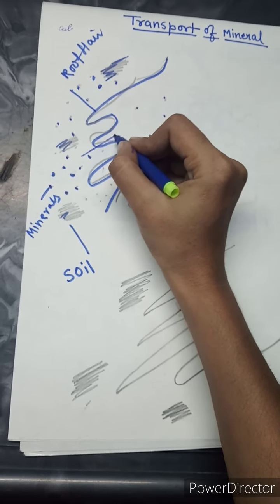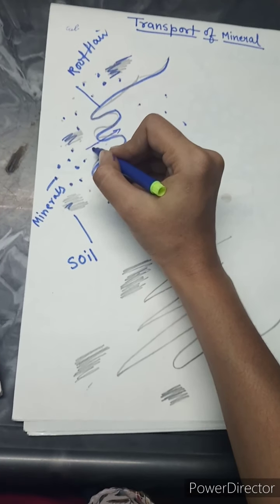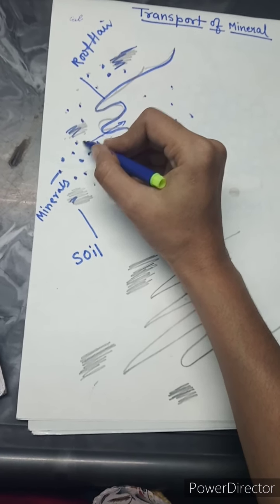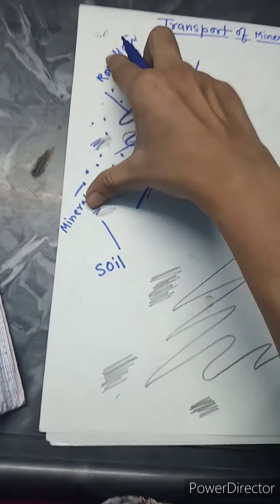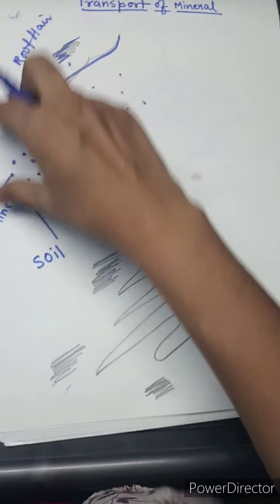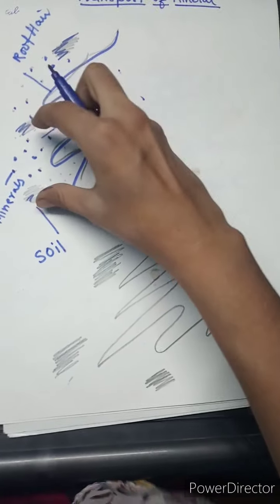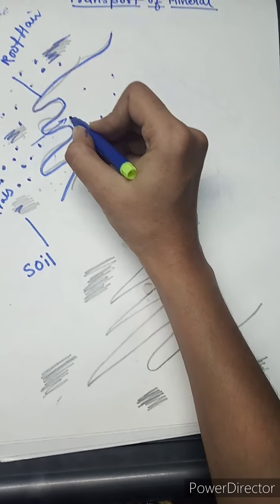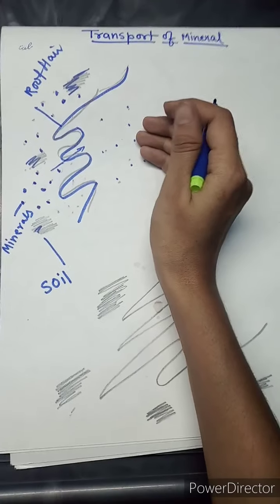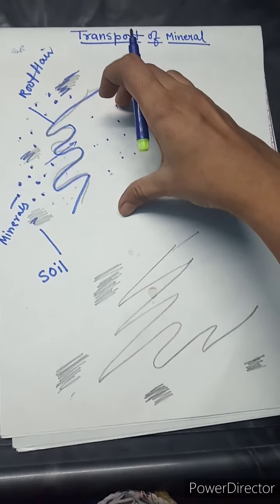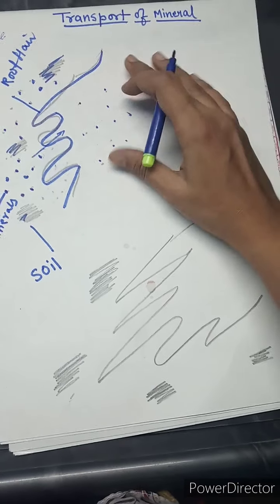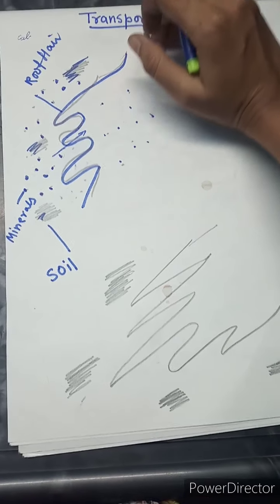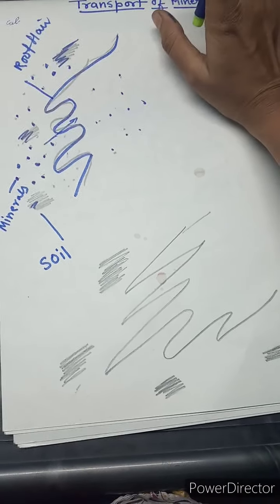So movement of mineral particles from the soil, from higher concentration to the lower concentration of the root hair. In this way there will be an absorption of minerals in the root, and later it will be transported to different parts of the plant.